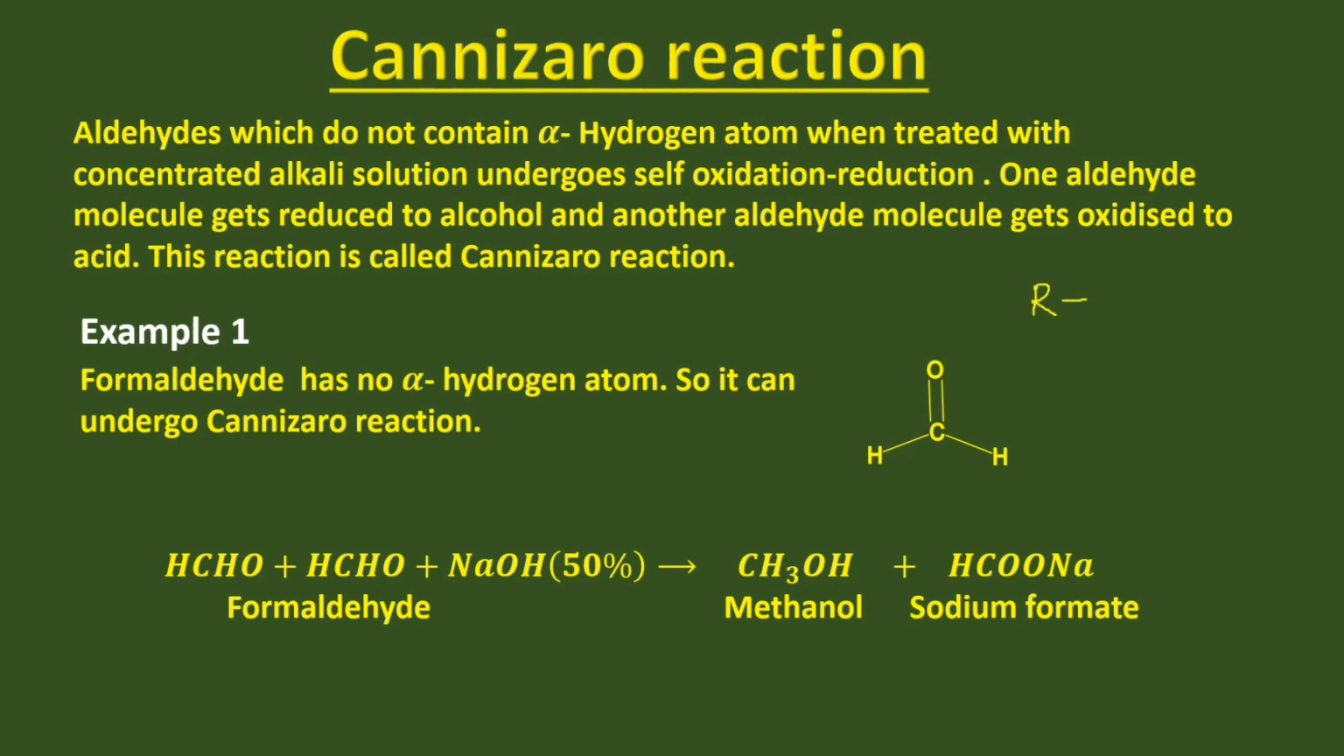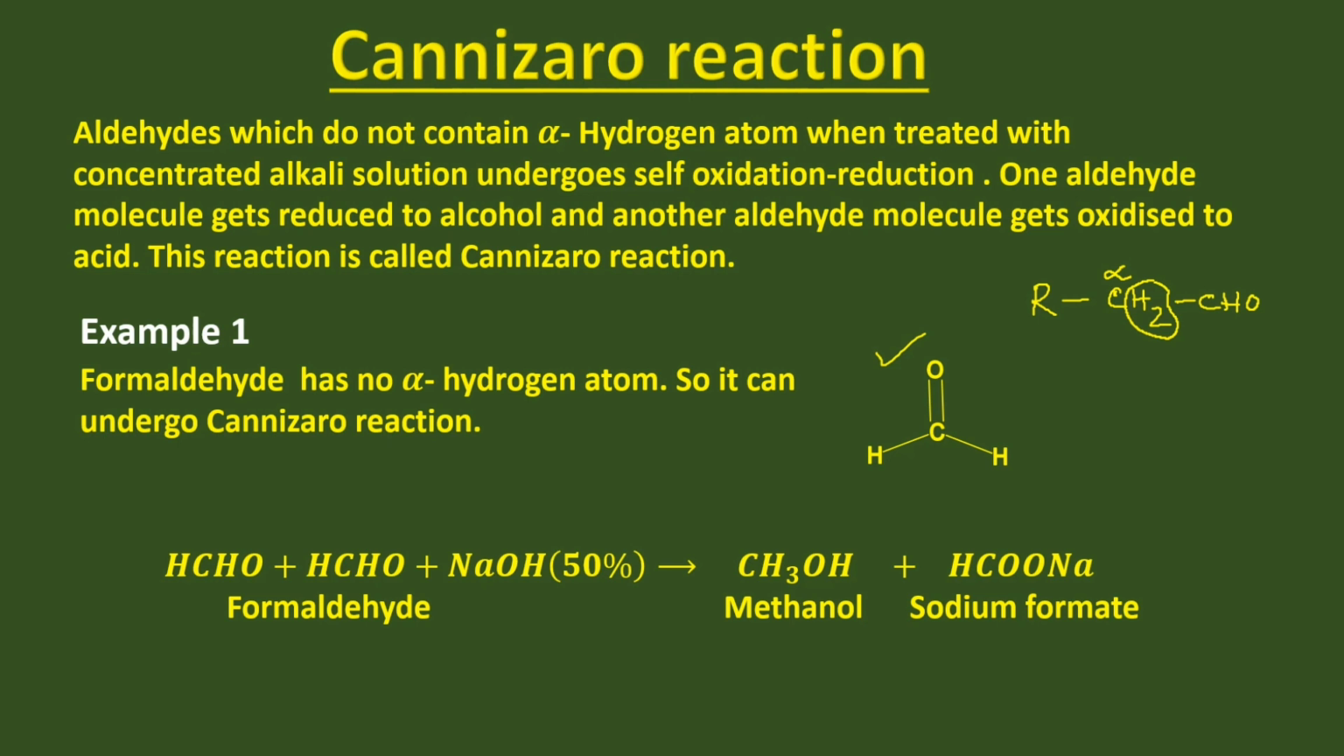In an aldehyde molecule, the carbon atom directly linked to the carbonyl group is called alpha carbon, and the H atoms attached to this carbon atom are called alpha hydrogen atoms. Now, in formaldehyde molecule, there is no alpha carbon, and so no question of alpha H atom arises. So, it can undergo Cannizzaro reaction.